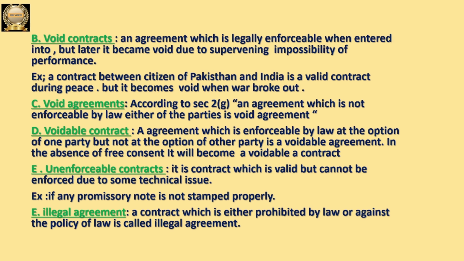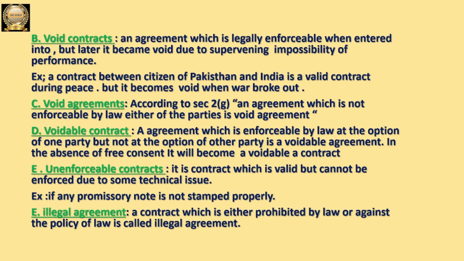And next one is unenforceable contract. Unenforceable means we cannot enforce it. Why? Because there may be some technical issue. Actually that is valid, but due to some technical issue we cannot enforce it. Then we can call it as unenforceable contract. That contract is actually a valid contract. It is satisfying all the essentials of a valid contract, but some technical issue is there in the contract. That is why it is not enforceable by law. We can call it as an unenforceable contract.